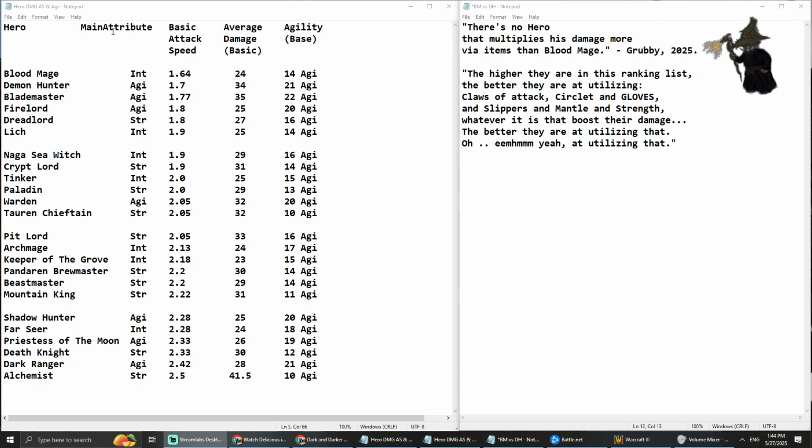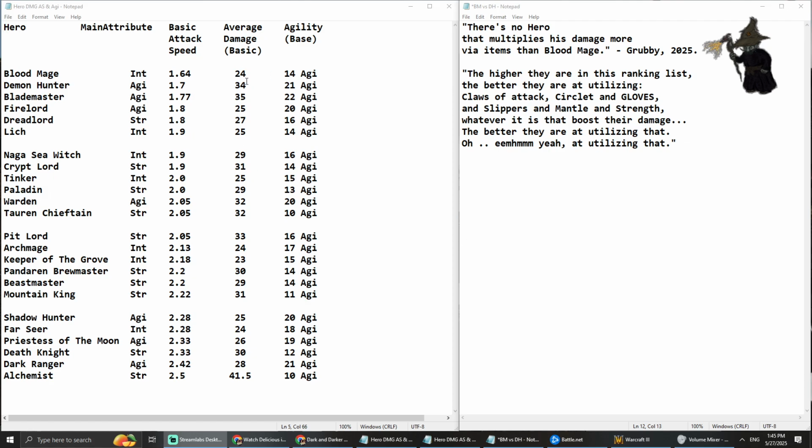So we can also see here that each hero obviously has their own main attribute. Like Blood Mage is an intellect hero and the Demon Hunter is an agility hero, same as Pit Lord is a strength hero, which means that each point of strength gives them 1 damage, or each point of intellect gives them 1 damage, and same with agility, right?